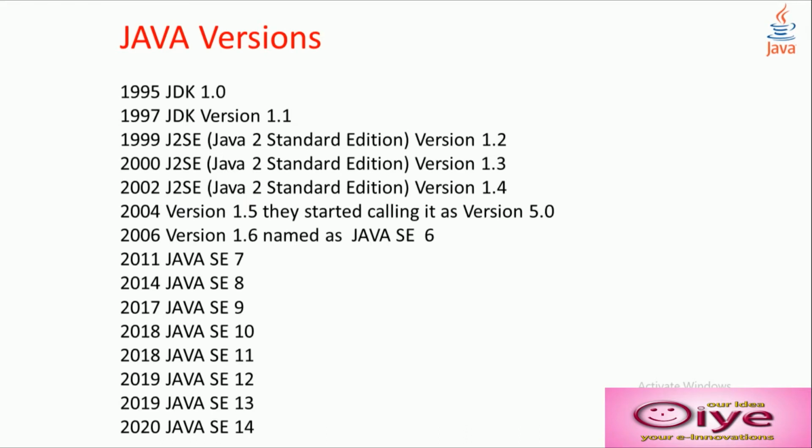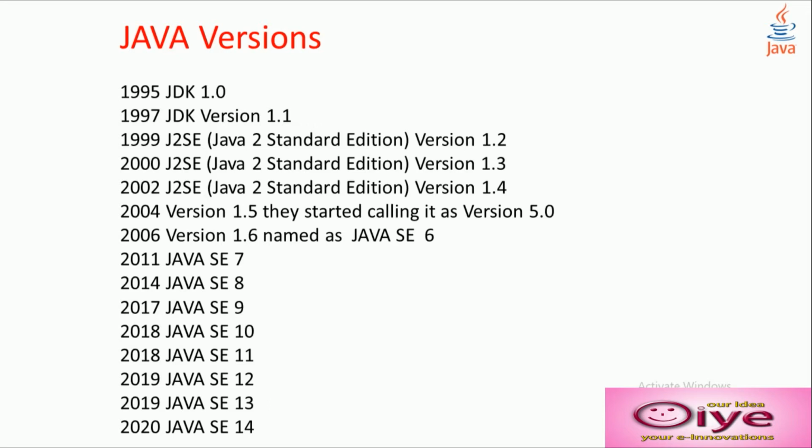How did Java come into existence? What are the versions? Starting from 1995, JDK 1.0 was released in the beginning. In 1997, 1.1, and in 1999, J2SE, Java 2 Standard Edition version 1.2.